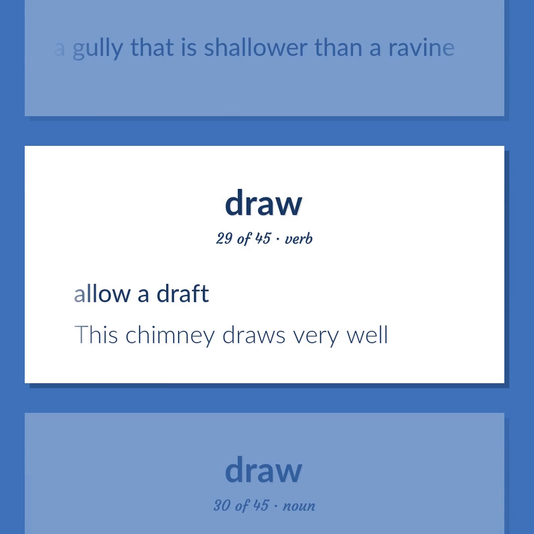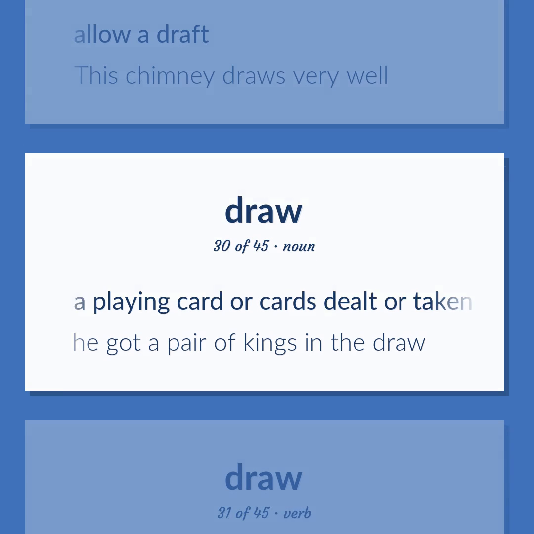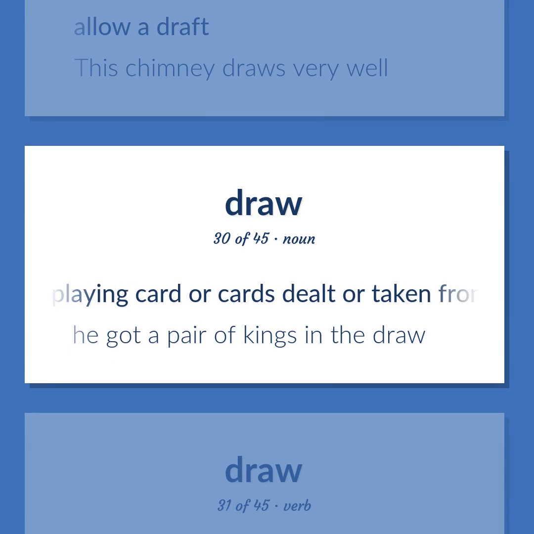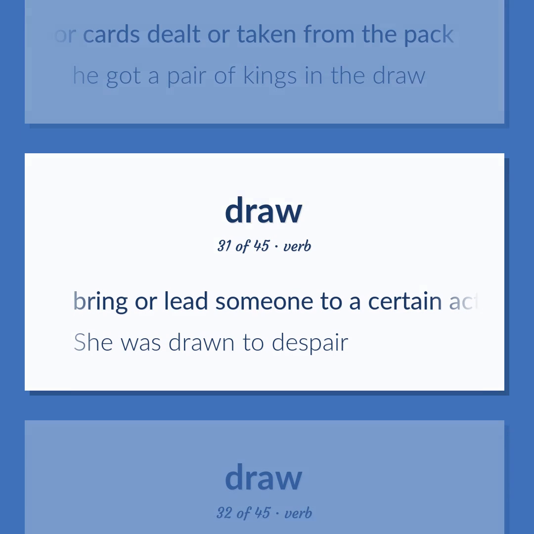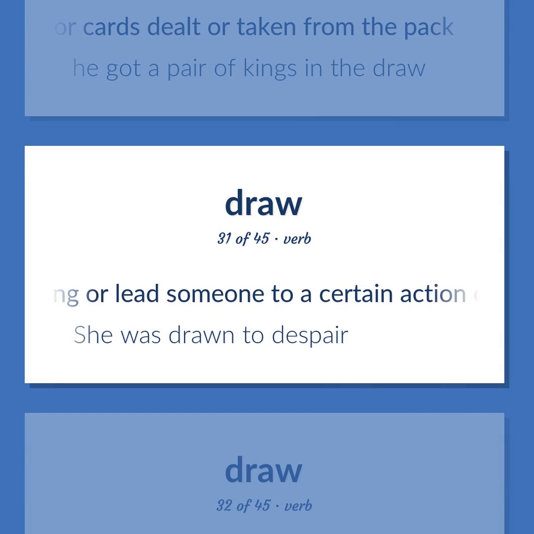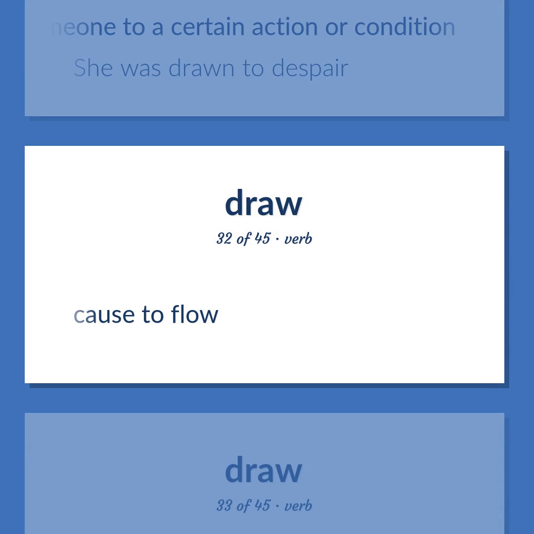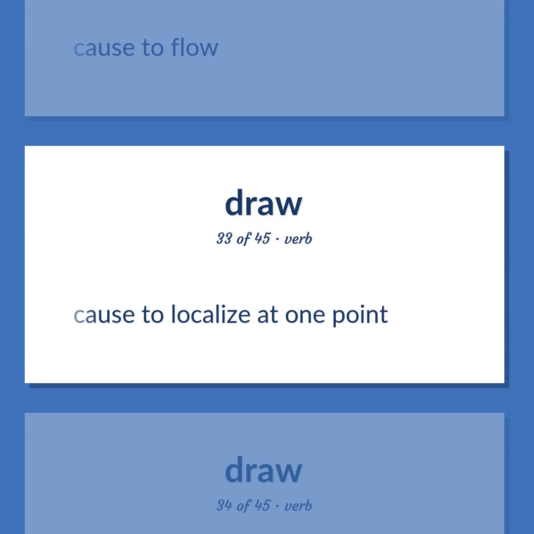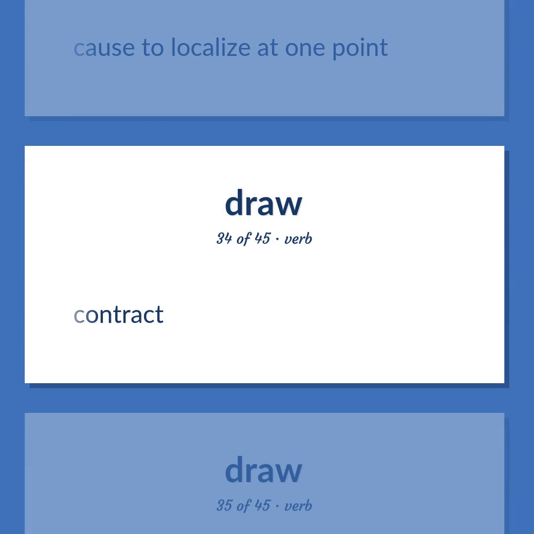Allow a draft. This chimney draws very well. A playing card or cards dealt or taken from the pack. He got a pair of kings in the draw. Bring or lead someone to a certain action or condition. She was drawn to despair. Cause to flow. Cause to localize at one point. Contract.